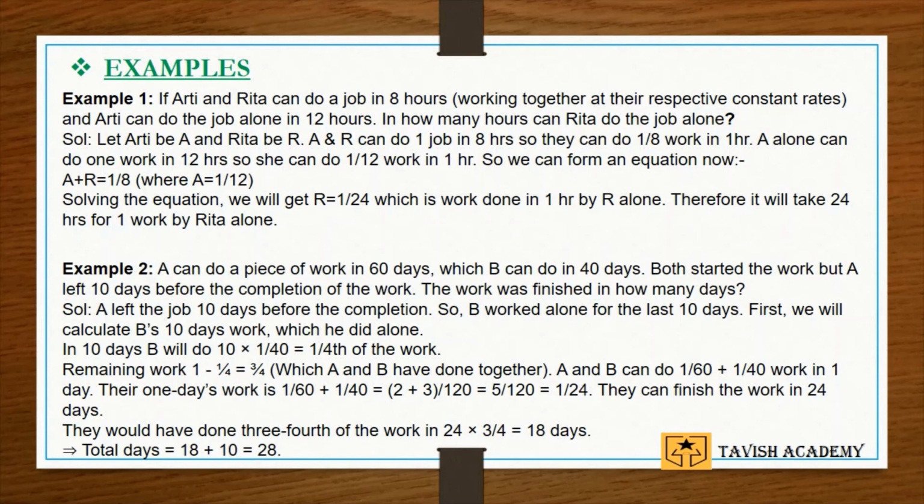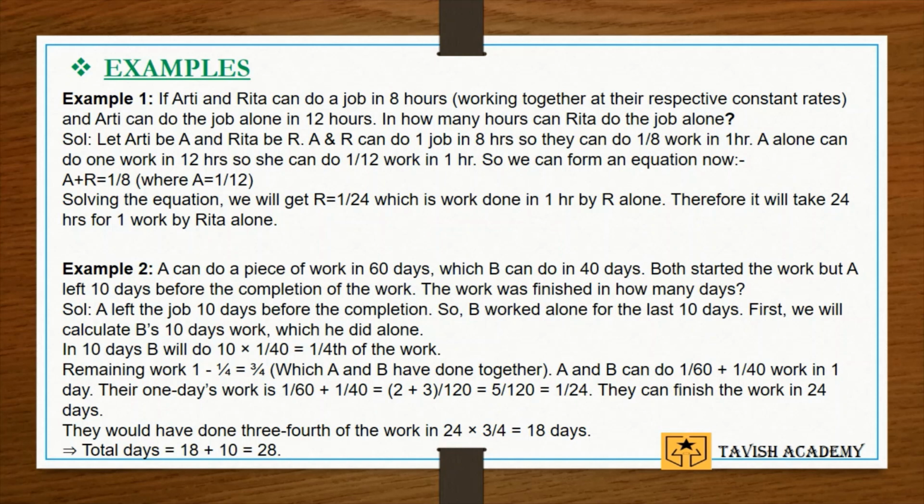Now, as we can see, A and B can do 1 upon 60 and 1 upon 40 work in 1 day. So, their 1 day's work is equal to 1 upon 60 plus 1 upon 40, which is equal to 1 upon 24 after solving the equation. So, they can finish the work in 24 days.